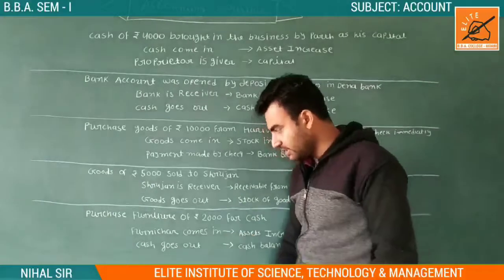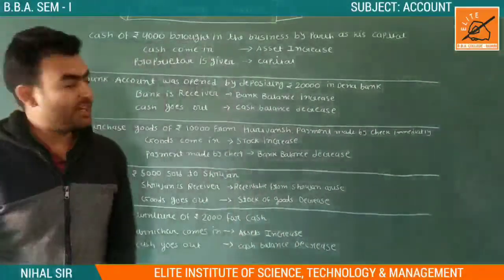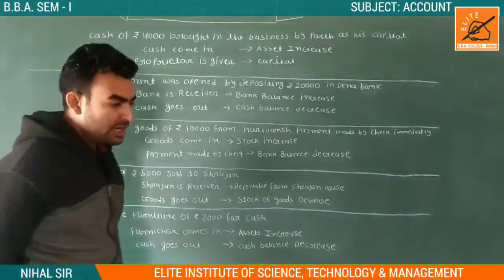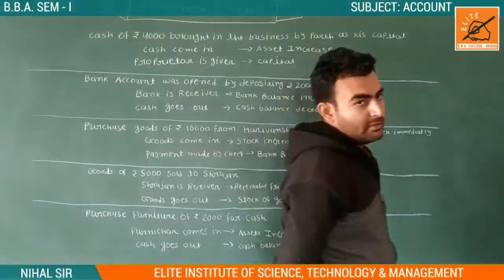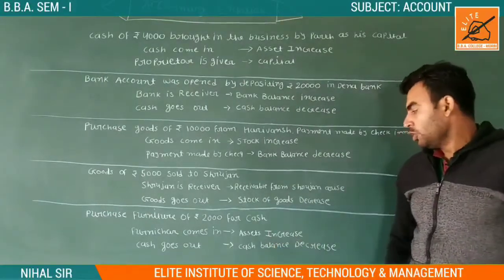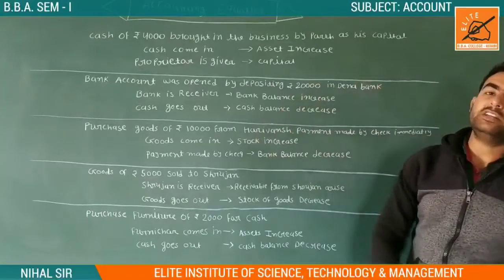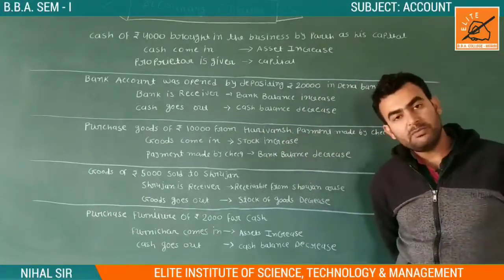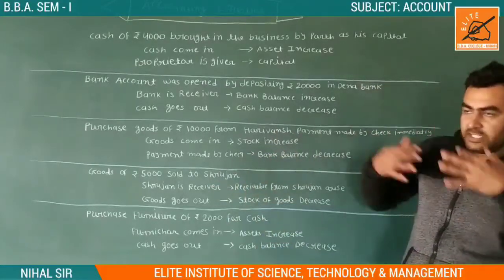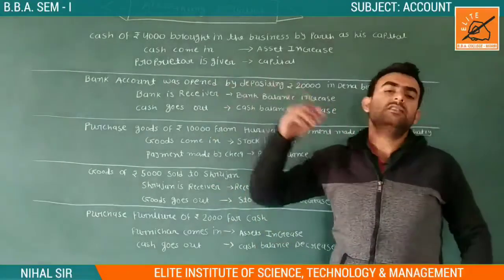Our fifth equation is what? Purchase furniture of ₹2,000 by cash. Now we are purchasing furniture, by cash. So furniture comes into our business, and for the purchase we paid cash. So furniture comes in and cash goes out.